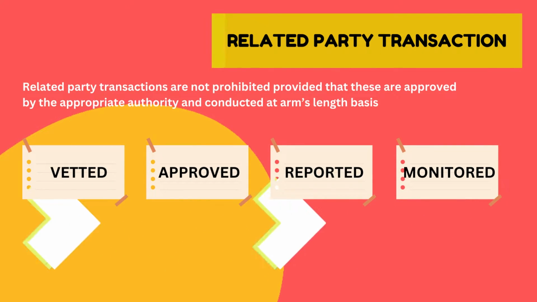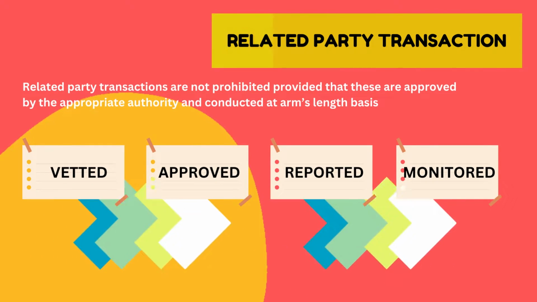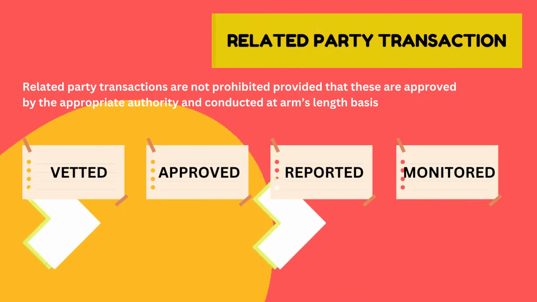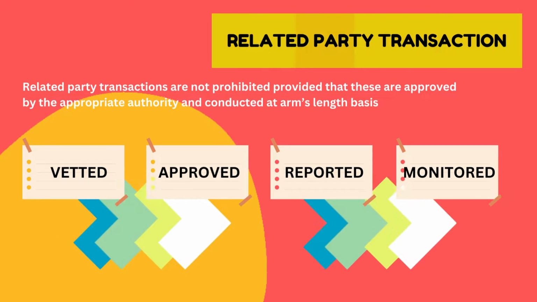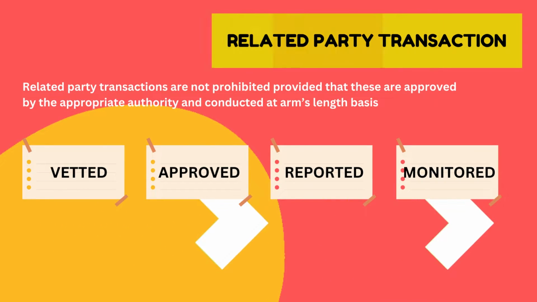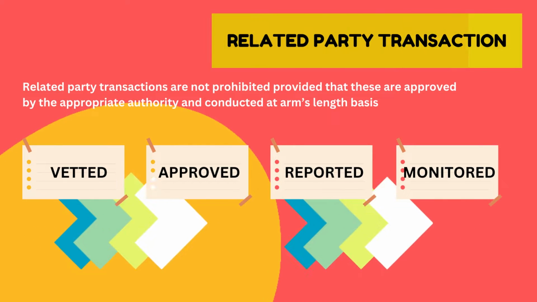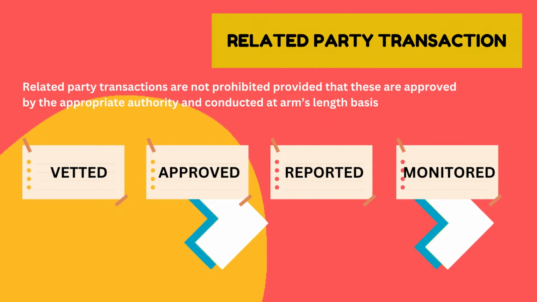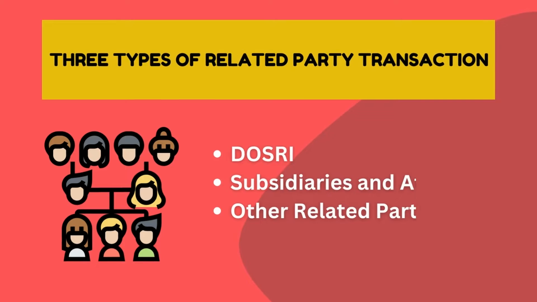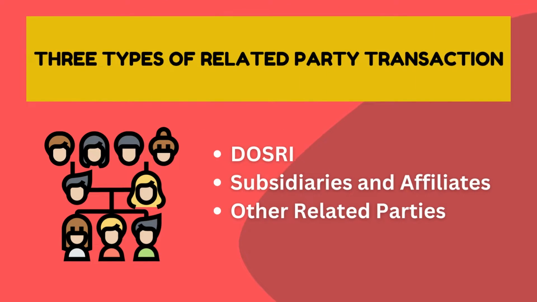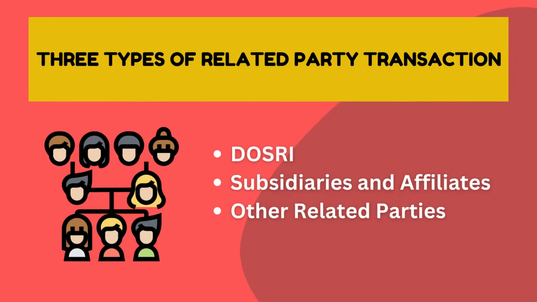These cover all the types of transactions on and off balance sheets, regardless of which side of the transaction or deal the bank is acting on. In cases where the borrowing entity is linked to BPI, both as DOSRI and subsidiary or affiliate, DOSRI rules apply. So these are the three buckets of related parties: DOSRI, subsidiaries and affiliates, and other related parties.